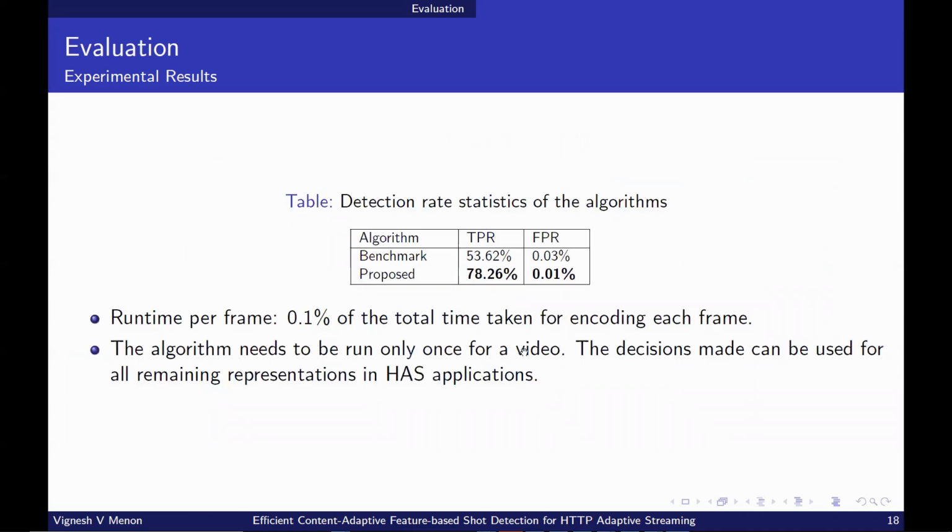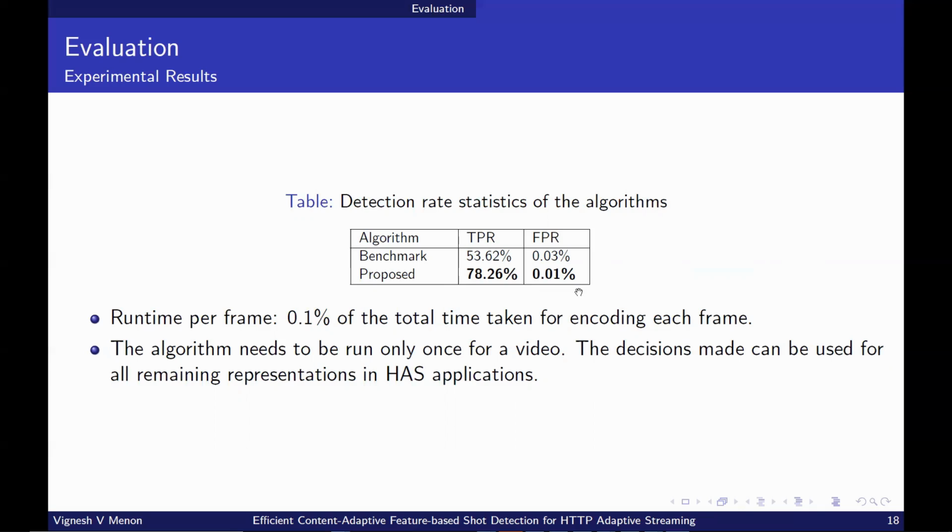We also estimated the true positive rate and false positive rate to analyze the performance of the shot detection algorithms. The better detector is defined by the highest true positive rate and lower false positive rate. From the table, it is observed that the proposed algorithm has a TPR 25% more than that of the benchmark algorithm. It is also evident that the false positive rate of the proposed algorithm is lower than that of the benchmark algorithm.